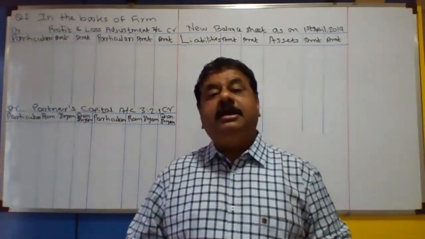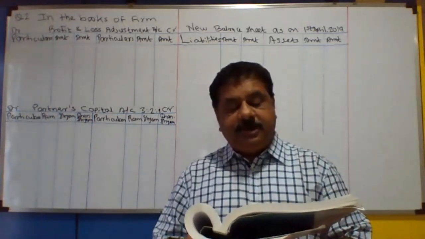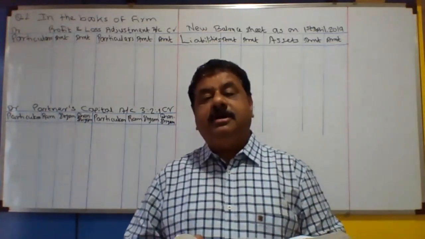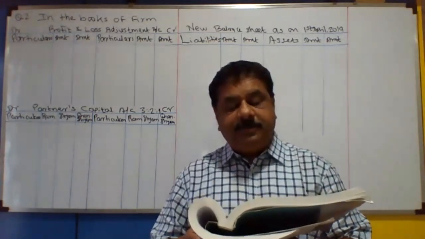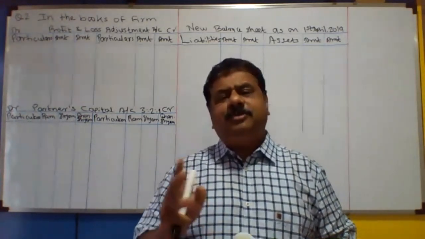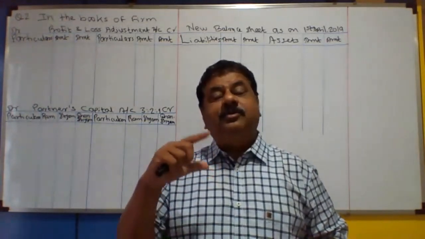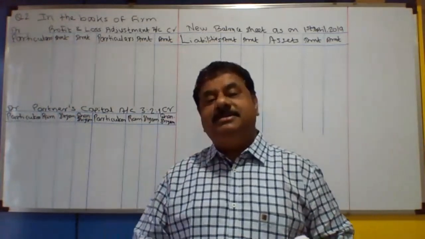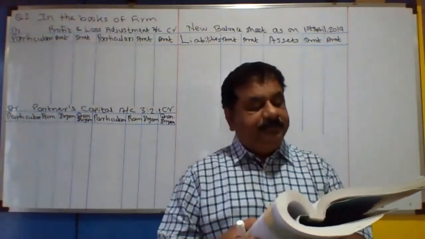Tick mark building and investment. Provision for doubtful debts is created at 5% on debtors. Tick mark the debtors. A provision of 3,000 is to be made in respect of outstanding salary. It is just a provision, like in question number 1 where there was a provision for the claim of compensation. Here it is a claim for salary, outstanding salary.